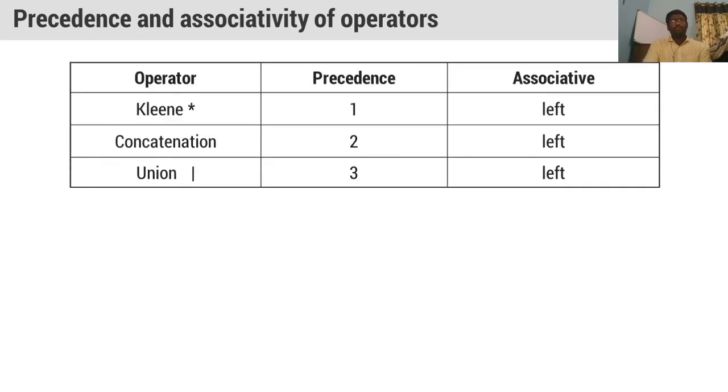And precedence of these operators. Okay, precedence of some operators and precedence of these operators. So we are giving more precedence to the closure operator, first precedence. And second precedence we are giving it to concatenation. And third precedence we are giving it to union. Whenever we have union, concatenation and closure operator, we will give first precedence to closure, second one to the concatenation, third preference to the union. So this is the precedence to the left associative.